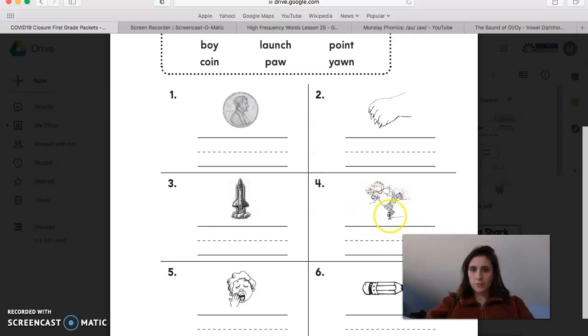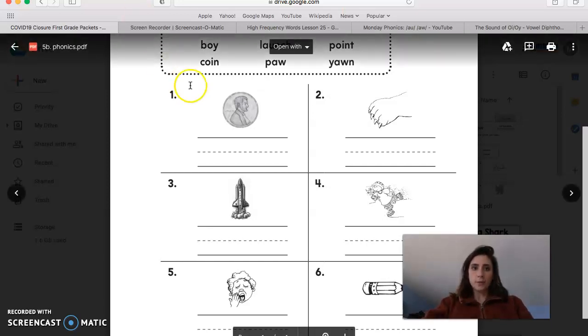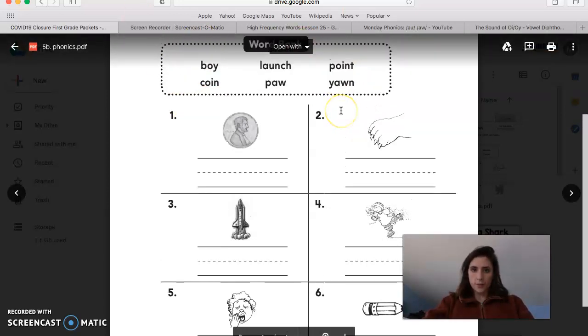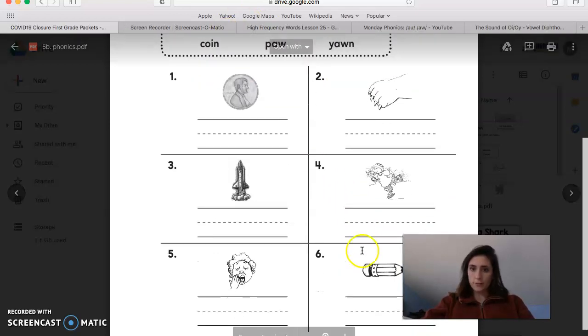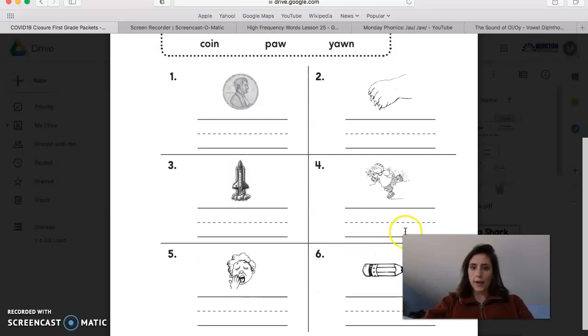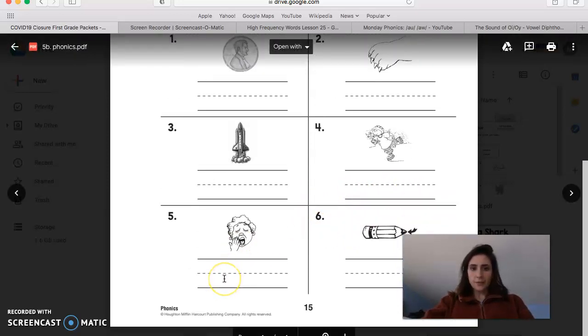What's this a picture of? I think it's supposed to be a boy because the word ends in oi. Are we going to use O-I or O-Y? O-Y because the word ends in oi. B-oi. So find boy up here. Boy. Go ahead, write it in number 4 and cross it off. B-O-Y. Take a look at number 5.